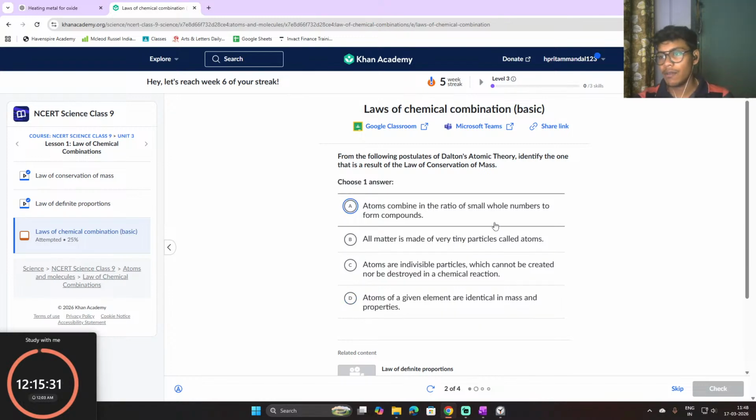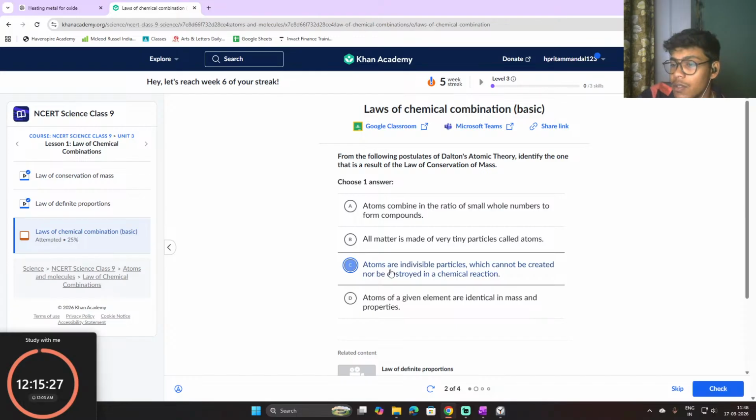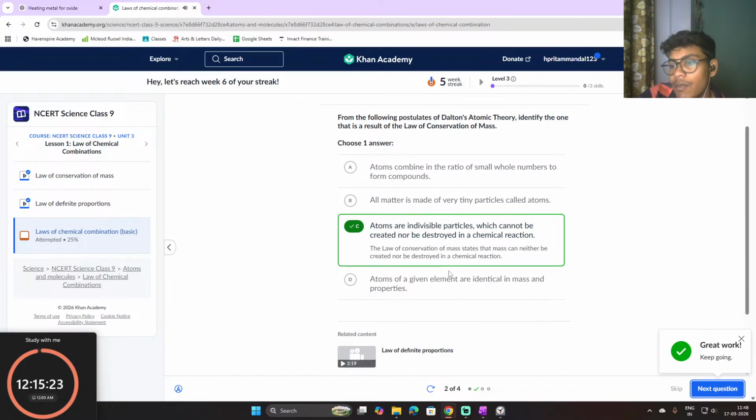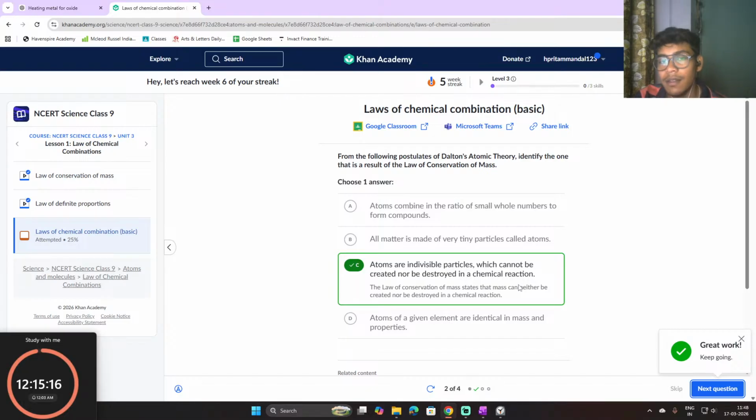I think according to what I understand, the law of conservation of mass or Dalton's atomic theory, C will be the answer. Let's check it out. Yes, C is the answer. Because the law of conservation of mass states that mass can neither be created nor destroyed. This is the main theme line for conservation of mass. So that's why I chose this. Atoms are indivisible particles which cannot be created or destroyed in a chemical reaction. That's why.